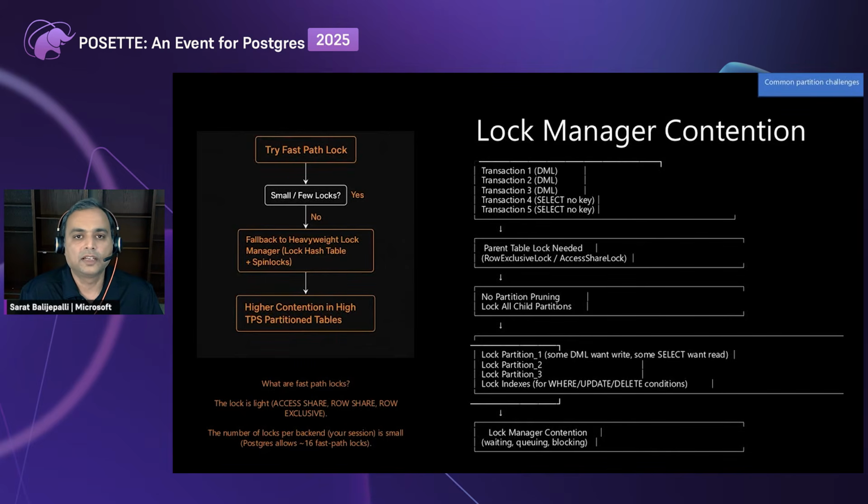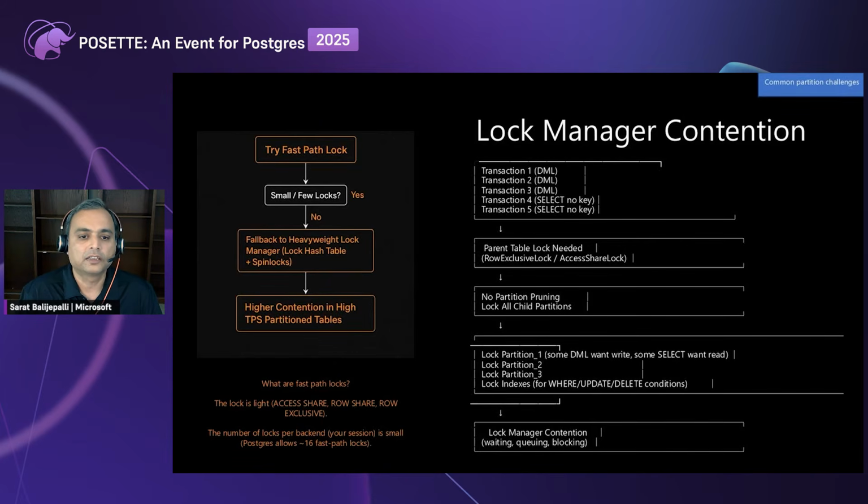So what happens if there is a scenario where we need more locks? This might happen in case of partition tables. We have a partition table where we don't use a partition key, or where there is no pruning happening, then there is a high likelihood that the parent table would be locked. Along with that, every child table would be locked, and then if it's a DML, that means we have an update or a delete that has no partition key added, then it is going to lock even the indexes across all the partitions. So that's where the lock manager contention starts to happen.